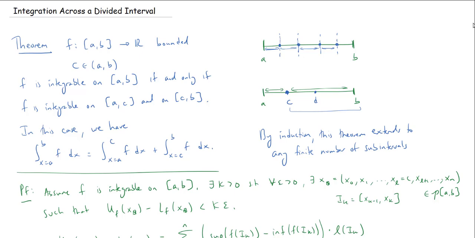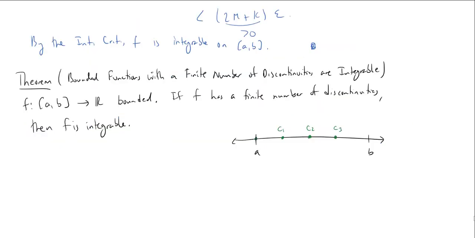So if we went from A to C and then from C to B, and we knew we were integrable on each of those subintervals, then we are integrable across all of AB. So if I can show that I am integrable on A to C1, C1 to C2, C2 to C3, C3 to B, that would be enough. Or if I want to break it up in other ways, that's fine too. In fact, here's what I would like to do.